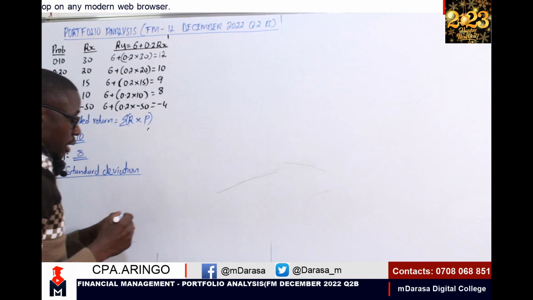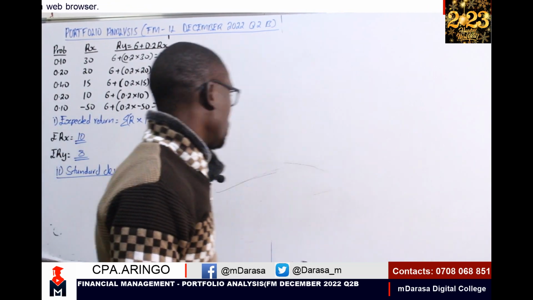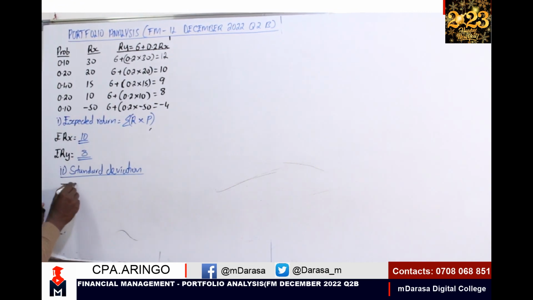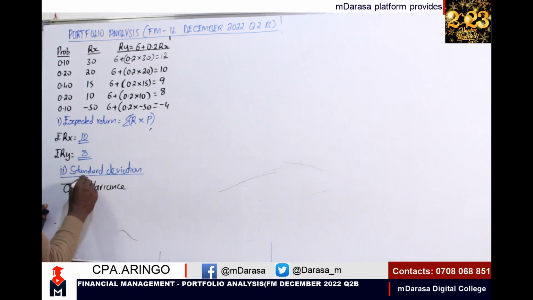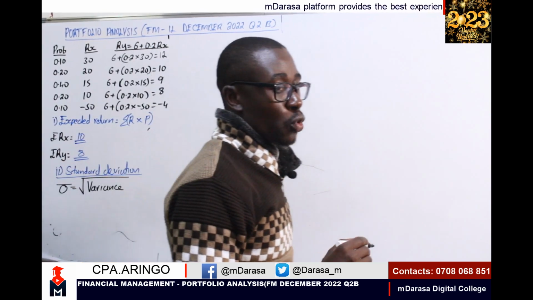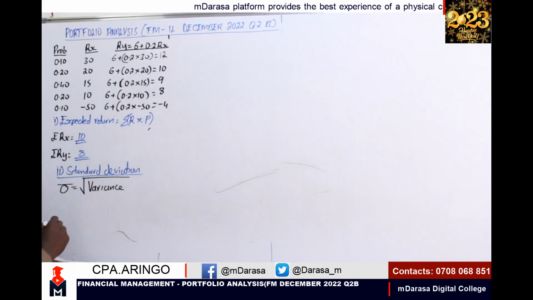And you know very well that anytime you're talking of standard deviation, it is basically one of the measures of risk. To determine our standard deviation, we must always have in mind the variance, and then we need to determine the square root of the variance. The next big question will be, how then will we determine our variance?